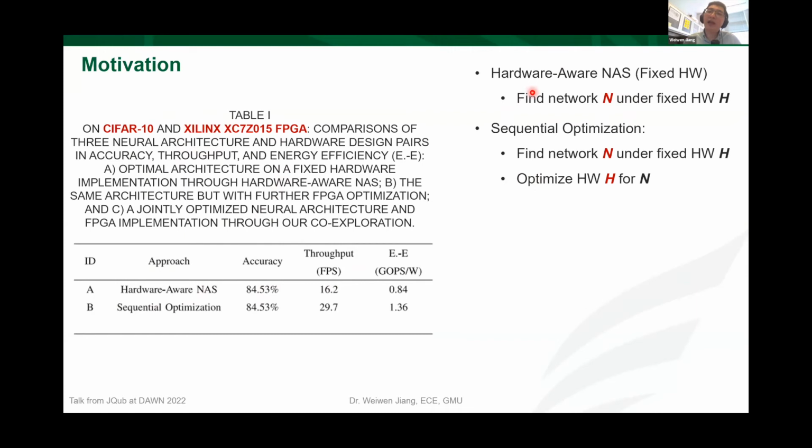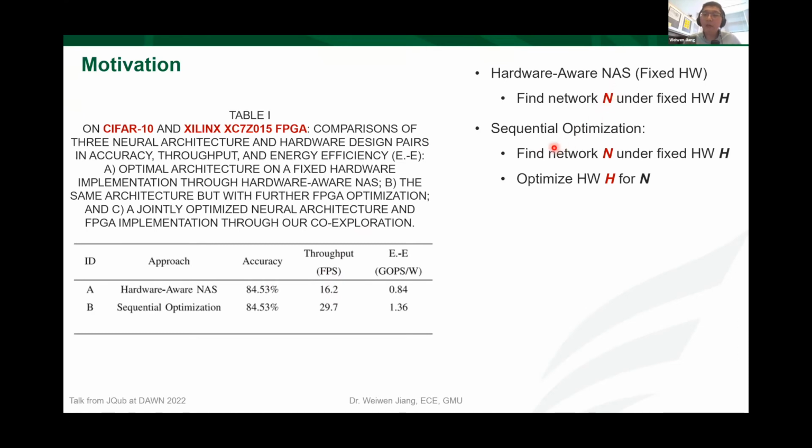That is, we are going to find the neural network N under the fixed hardware H, so that we can maximize the accuracy and also satisfy some constraint on the hardware performance. Here we highlight the N because we only have the ability to search the search space related to the neural network.